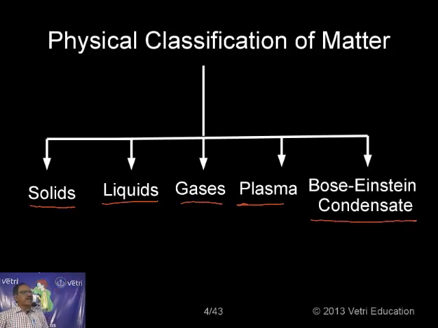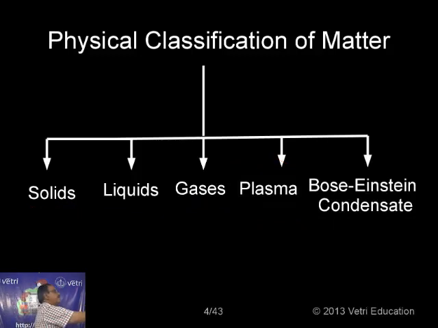Solid, liquid and gases are well known to you, I need not explain. What is plasma? Plasma is nothing but heated gases producing ions and electrons. What is Bose-Einstein condensate? It is a gas at a very low density, cooled to near 0 degree temperature, that behaves as a form of matter. It is called Bose-Einstein condensate.